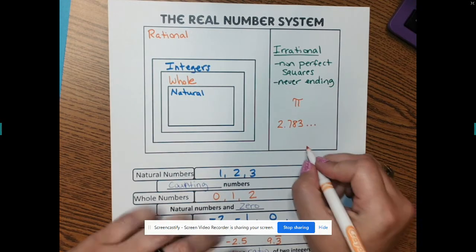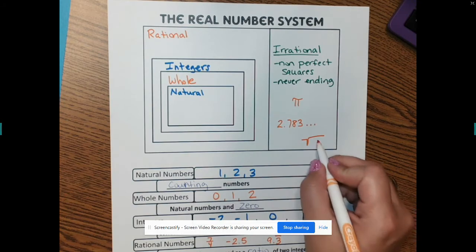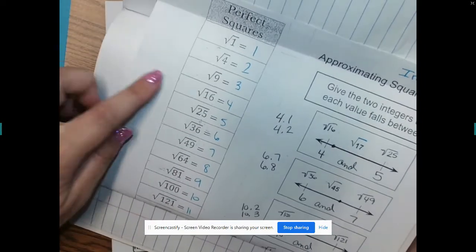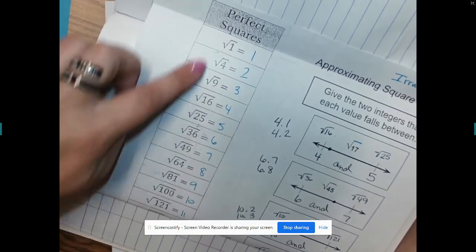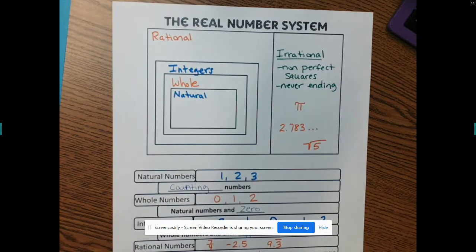Can someone give me a non-perfect square? Yeah. Square root of 5. Good. Remember that perfect squares are these guys right here that we did? Non-perfect squares are any other numbers. I can't think of a number to multiply by itself to get 5. Are imperfect squares basically the numbers that don't have halves? Not necessarily. And tomorrow when I show you a calculator, it's going to be so much easier. So just go with me for now, but tomorrow I promise it will be much easier.